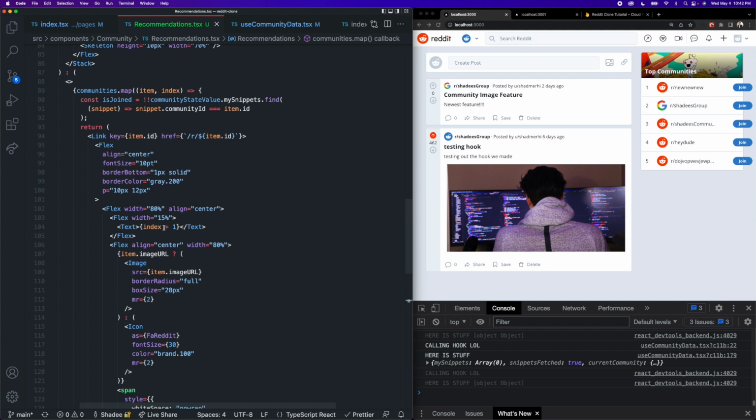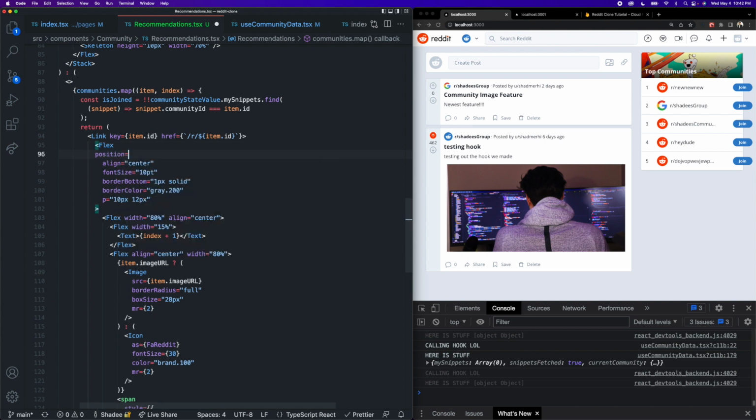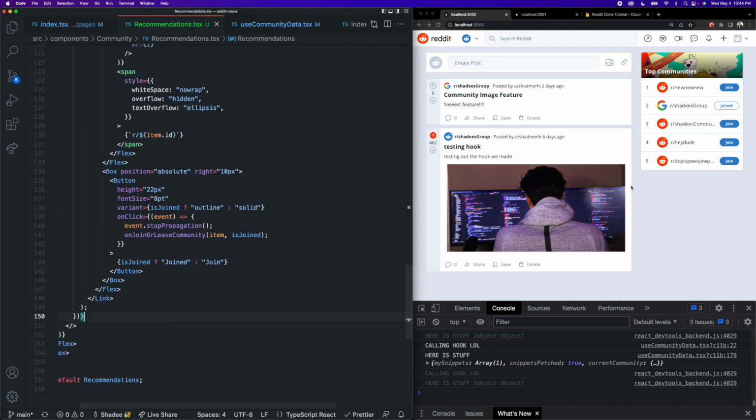We just need to go up to this flex container that is the first child of our Next.js link and add a position of relative. Now that absolute position button knows that it is positioned relative to its parent, which is this Flex container here. Awesome. So now when this button grows, it's not going to change the position of that text because it's using absolute positioning. It is no longer technically taking up any space in that container, even though it appears that way.